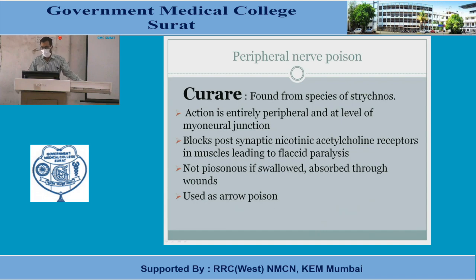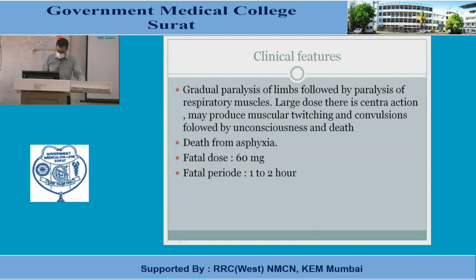It is not a poison if swallowed, but it is absorbed through a wound, and is also used as an arrow poison. There is gradual paralysis of the limbs followed by paralysis of the respiratory muscles, leading to diaphragm paralysis. Inspiration and expiration are inhibited, respiratory arrest occurs, and death occurs.